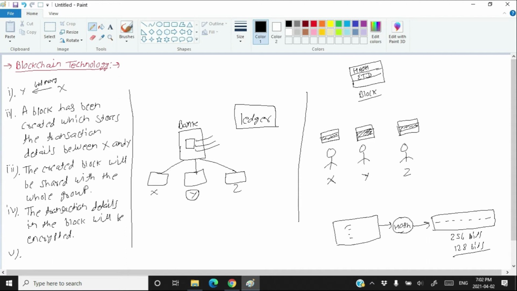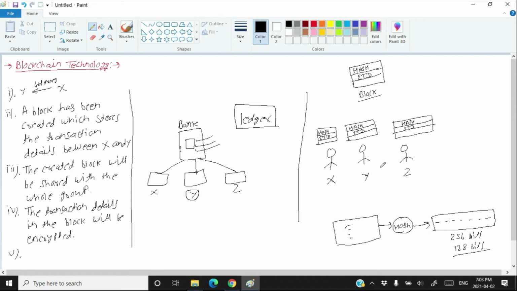Okay. So the hash of this transaction is also present in this block. Let me correct that: the block got shared with these three gentlemen, X, Y, and Z. So the same block, having the transaction details between X and Y and the hash of their transaction details, has been shared with all the people in the group.